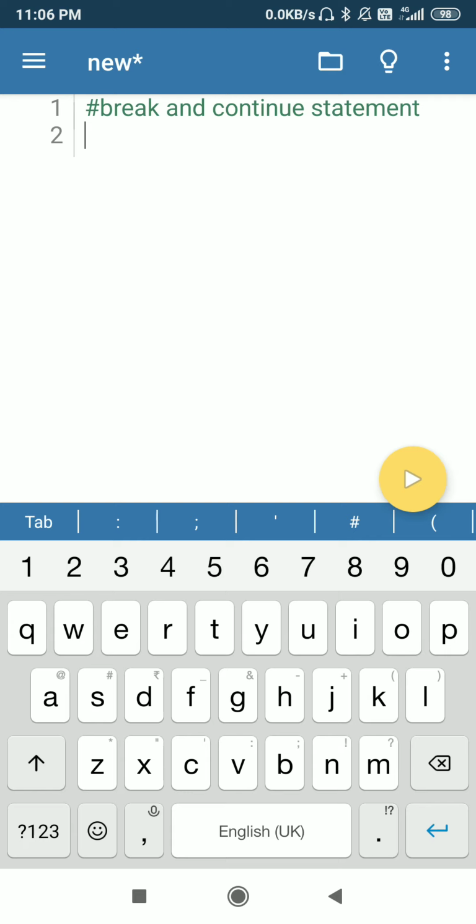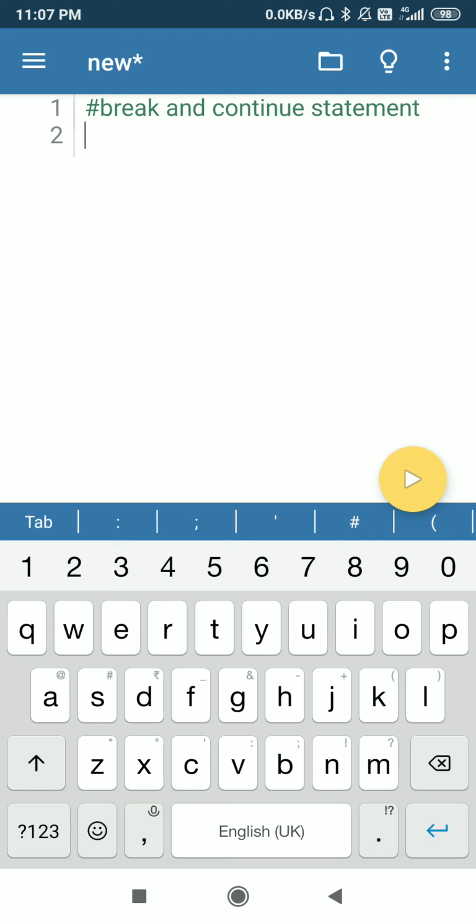Here break is used to terminate the entire loop and continue statement is used to skip a step of the loop. So let's see the example.